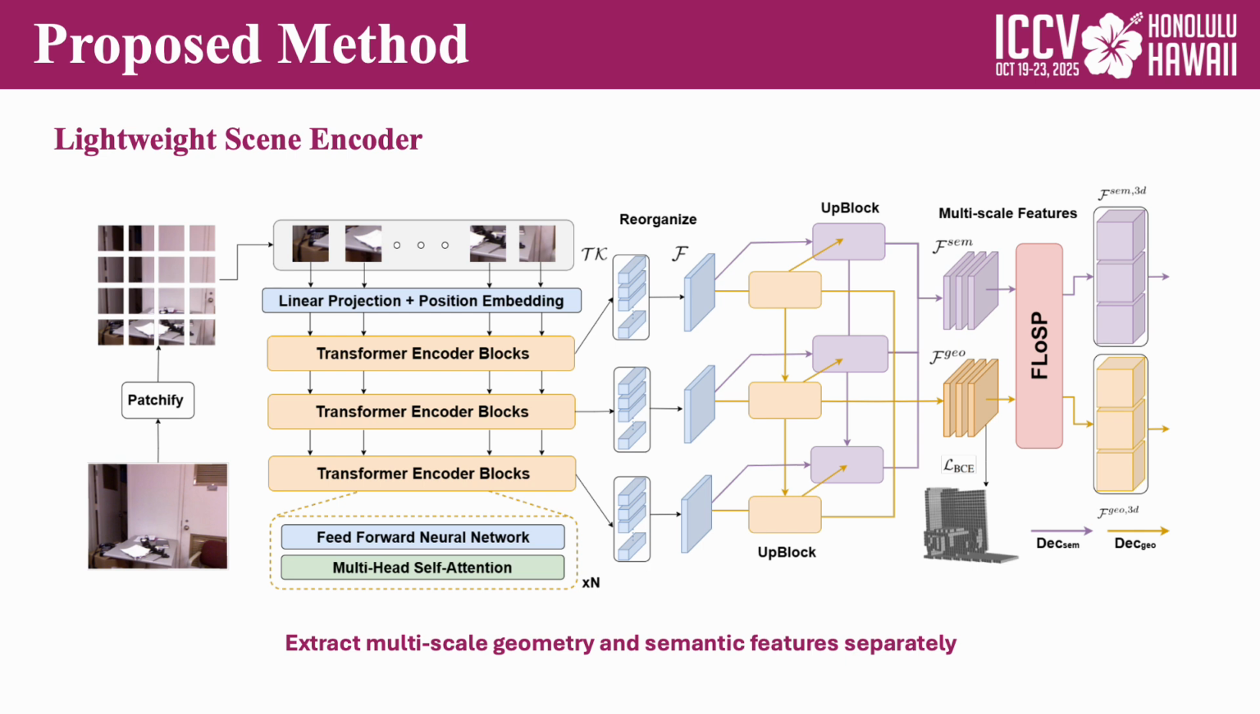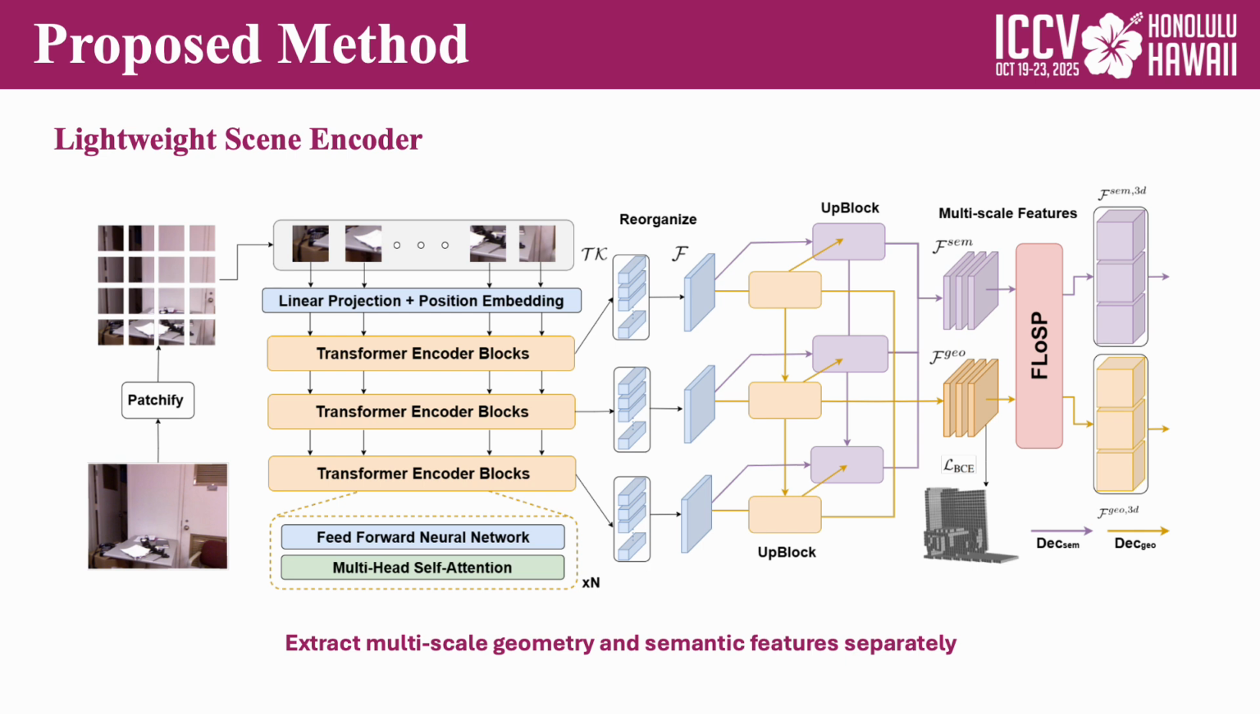Our encoder is designed to be lightweight while still powerful. It takes the input image, splits it into patches, and then processes them through transformer encoder blocks. This allows us to capture global context in 2D, which is especially helpful to reduce the imbalance caused by perspective projection, where distant objects appear much smaller than closer ones.